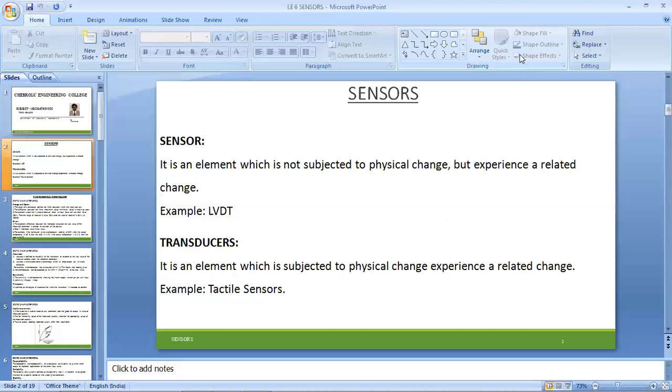Let us consider the example of LVDT, linear variable differential transducer. So we have to know what is meant by transducer. Let me explain the transducer first and then come back to the example of LVDT. So it is an element subject to a physical change experienced to a related change.